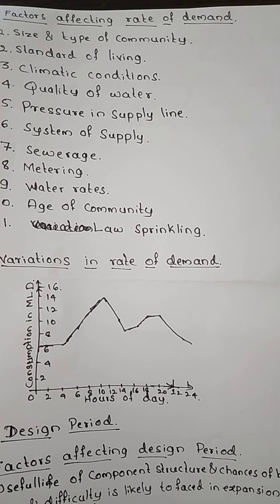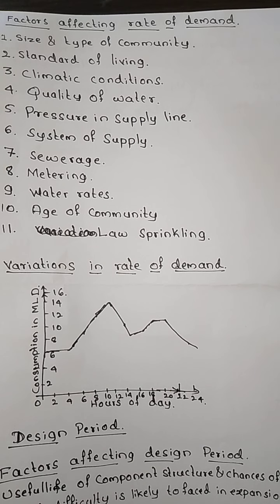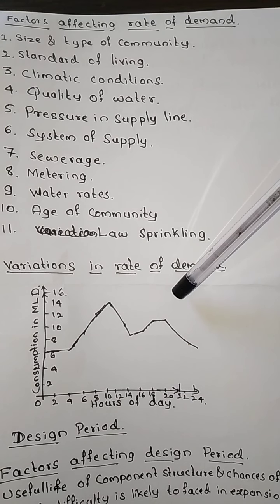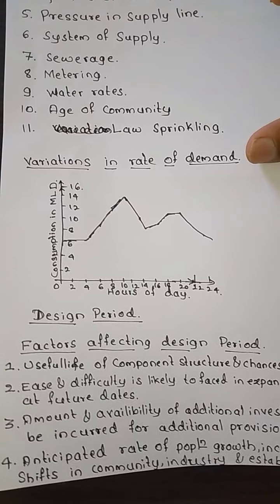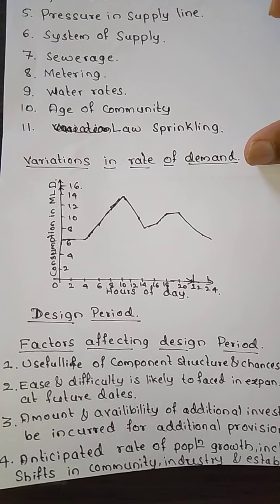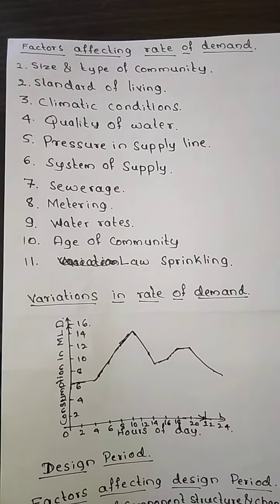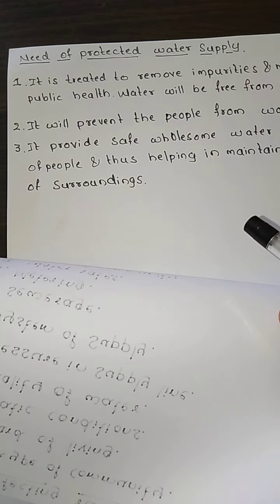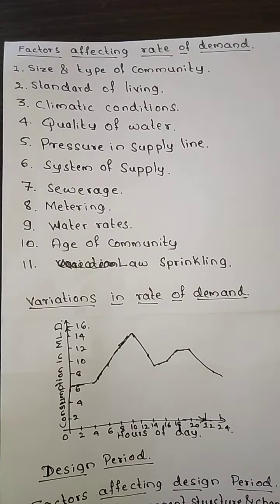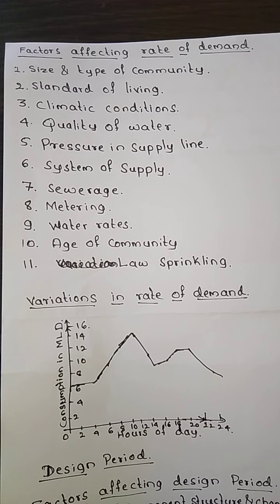So in today's class we are going to concentrate on the different factors which affect the rate of demand, and then we are going to see the variations in the rate of demand. Then we'll see what is the design period and the factors affecting design period, and then what is a protected water supply and the need for protected water supply. So this much we are going to cover in today's class.